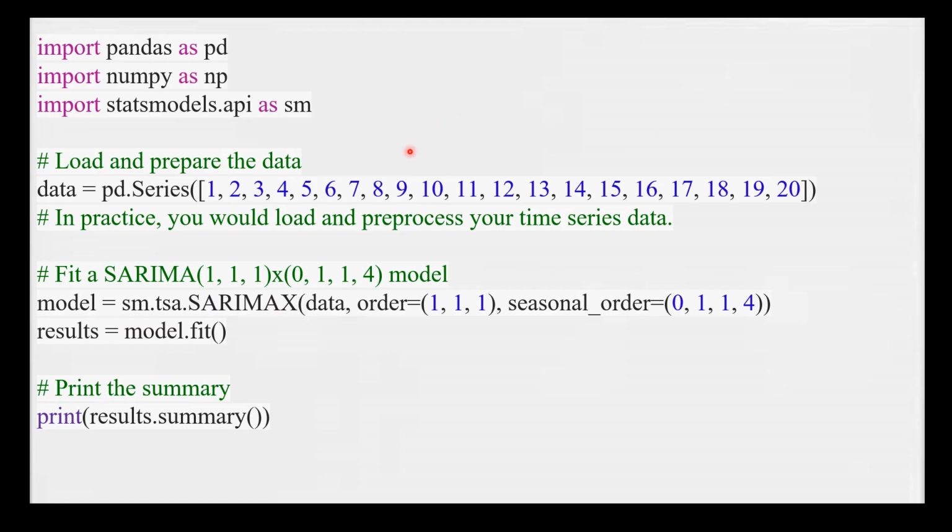Now next comes the Python code for seasonal ARIMA. So here this code demonstrates a SARIMA (1,1,1)(0,1,1,4) model, which stands for an autoregressive order of 1, a first order differencing, a moving average order of 1 and a seasonal differencing order 1 with a period of 4, that is quarterly data. So the statsmodels library provides an easy to use interface for fitting and interpreting the seasonal ARIMA models.